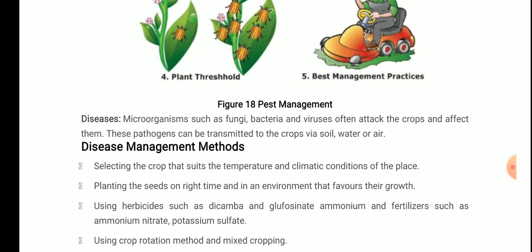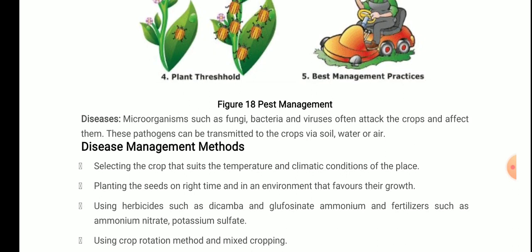Using herbicides such as dicamba and glufosinate ammonium, and fertilizers such as ammonium nitrate and potassium sulfate. So these are the herbicides, or you can say the chemicals which kill the disease causing microorganisms. And using the crop rotation method and mixed cropping. One thing you find in common, whether it is pests, weeds, or diseases, if you follow some cropping patterns like mixed cropping or crop rotation, then you can easily prevent your crop from losses.